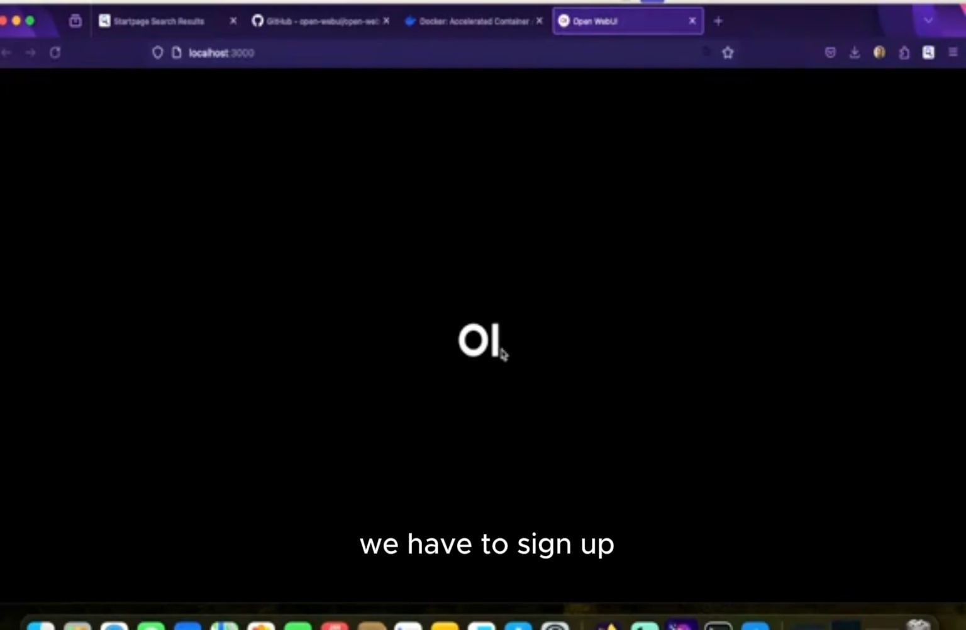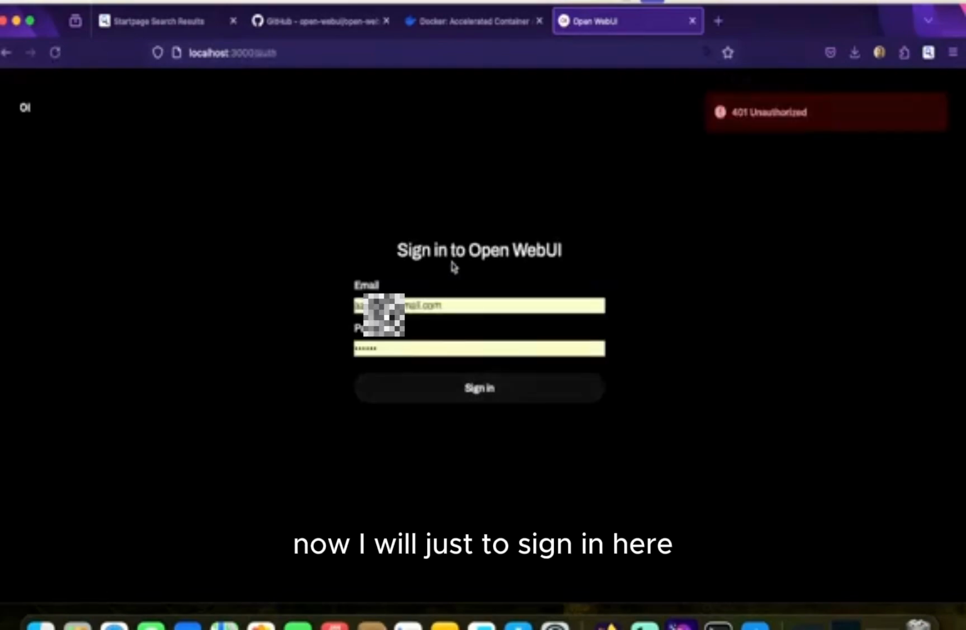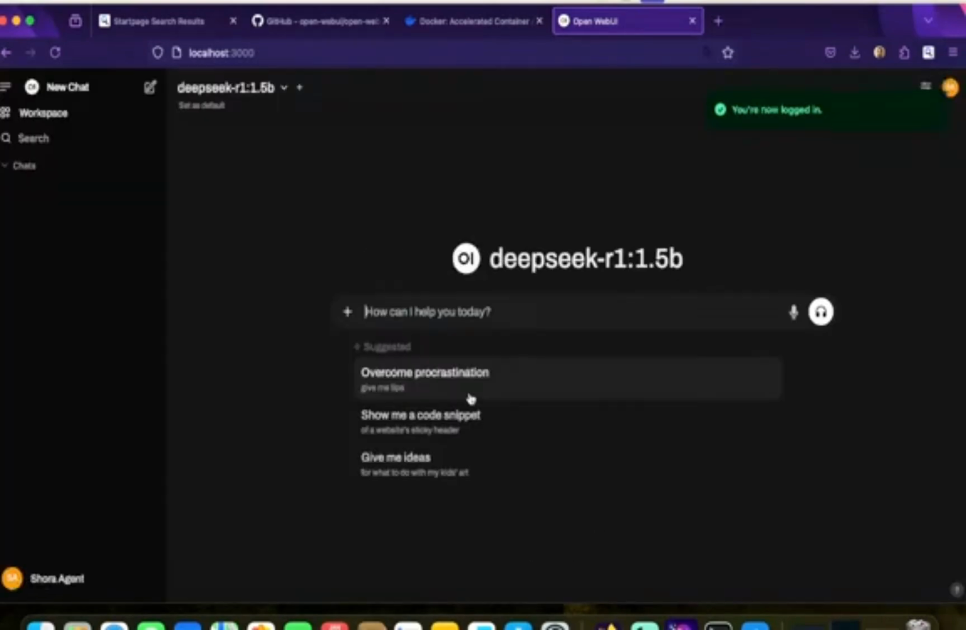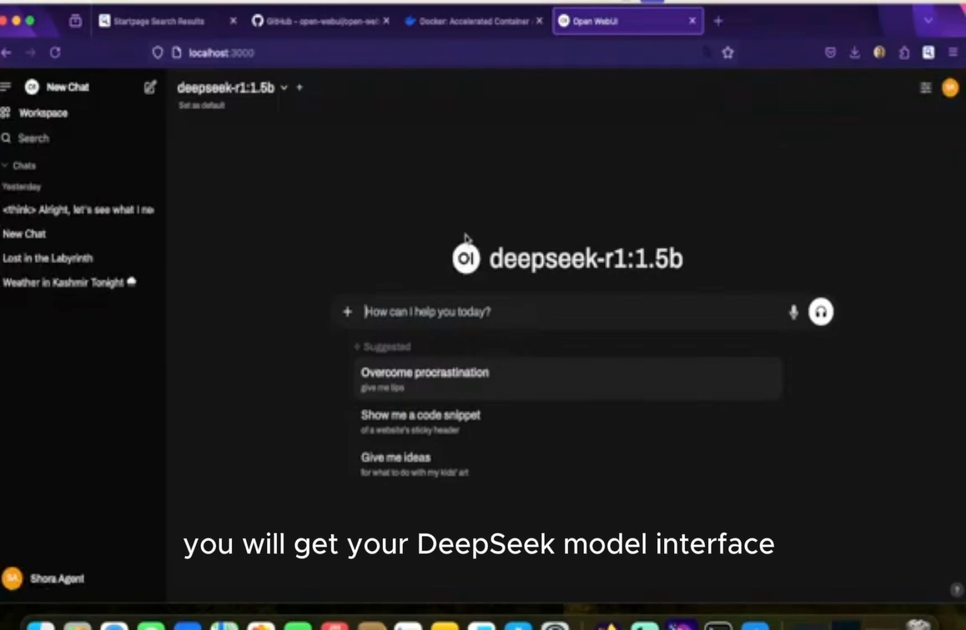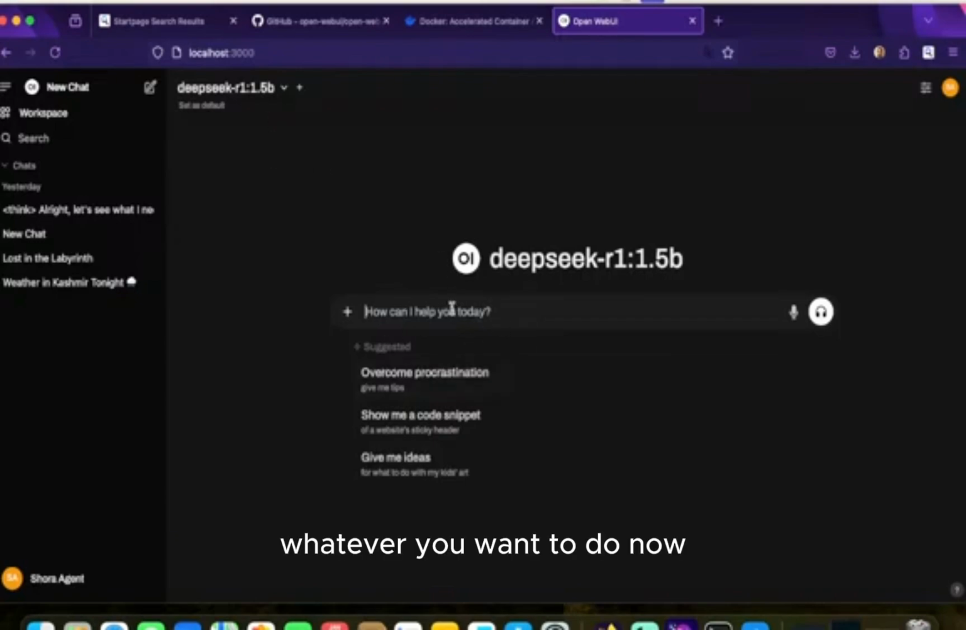We have to sign up. I've already signed up for this web UI. Now I will just sign in here, and once you sign in, you will get your DeepSeek model interface. Now type your query and choose your models, whatever you want to do now.